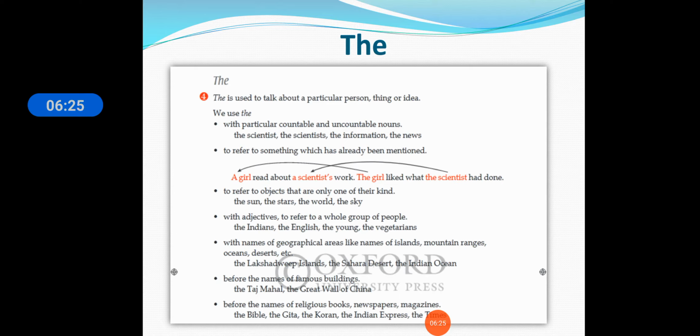And before religious books, newspapers, and magazines: the Bible, the Gita, the Quran, the Indian Express, the Times. So the is the article used for special names or groups of names, geographical areas, famous buildings, religious books, newspapers, and magazines.